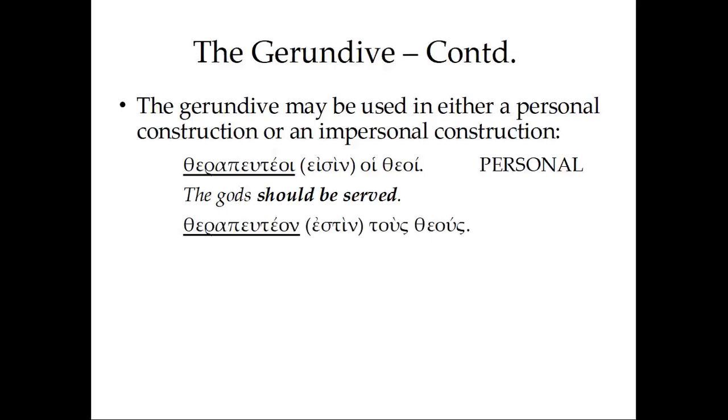Therapeuteon estin tous theus. We now have what could be called a sort of impersonal construction. We're describing nothing in particular. This therapeuteon is in the nominative. It's neuter. It's describing like an it. And what it is, or who it is that has to be served, is actually going to go into the accusative. So we're almost saying something like, it is necessary that the gods be served, or something like that.